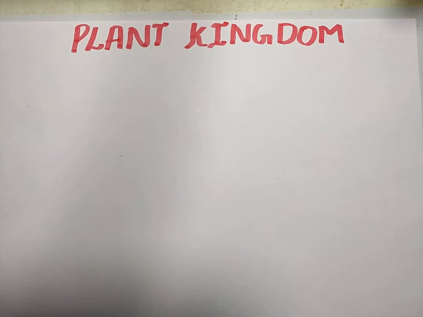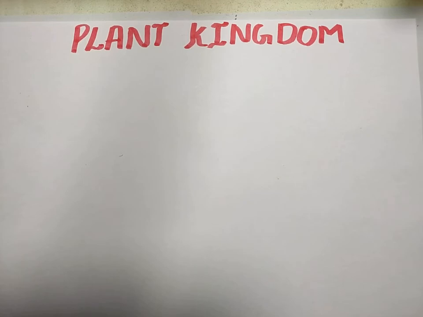It may be how to define a living organism, what are the characteristics of a living organism, etc. You have studied that in the living world, and in the second chapter you studied about biological classification, on what basis organisms are classified.